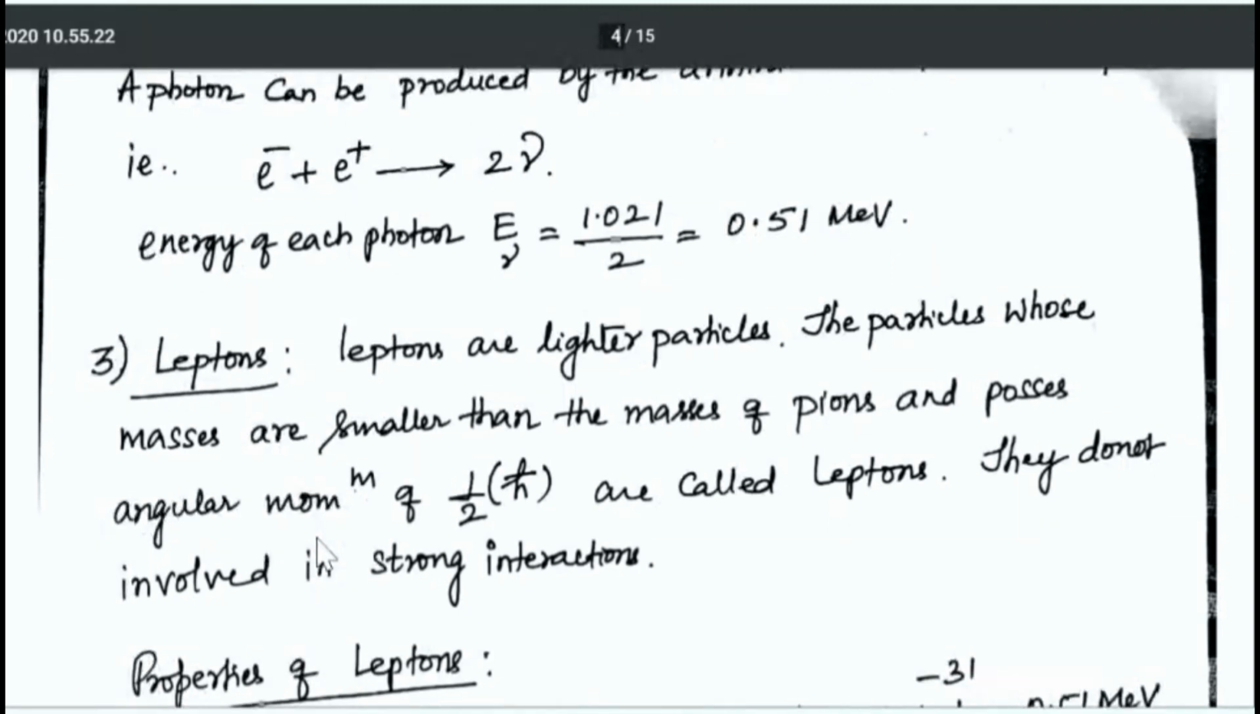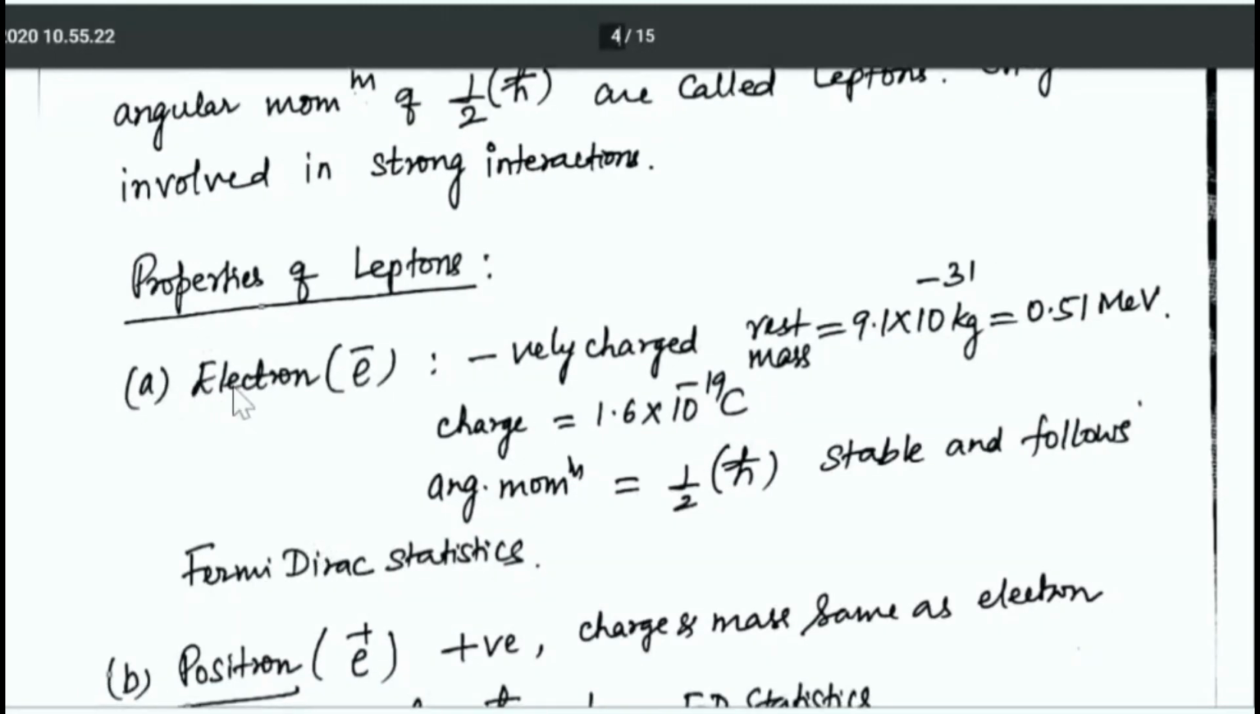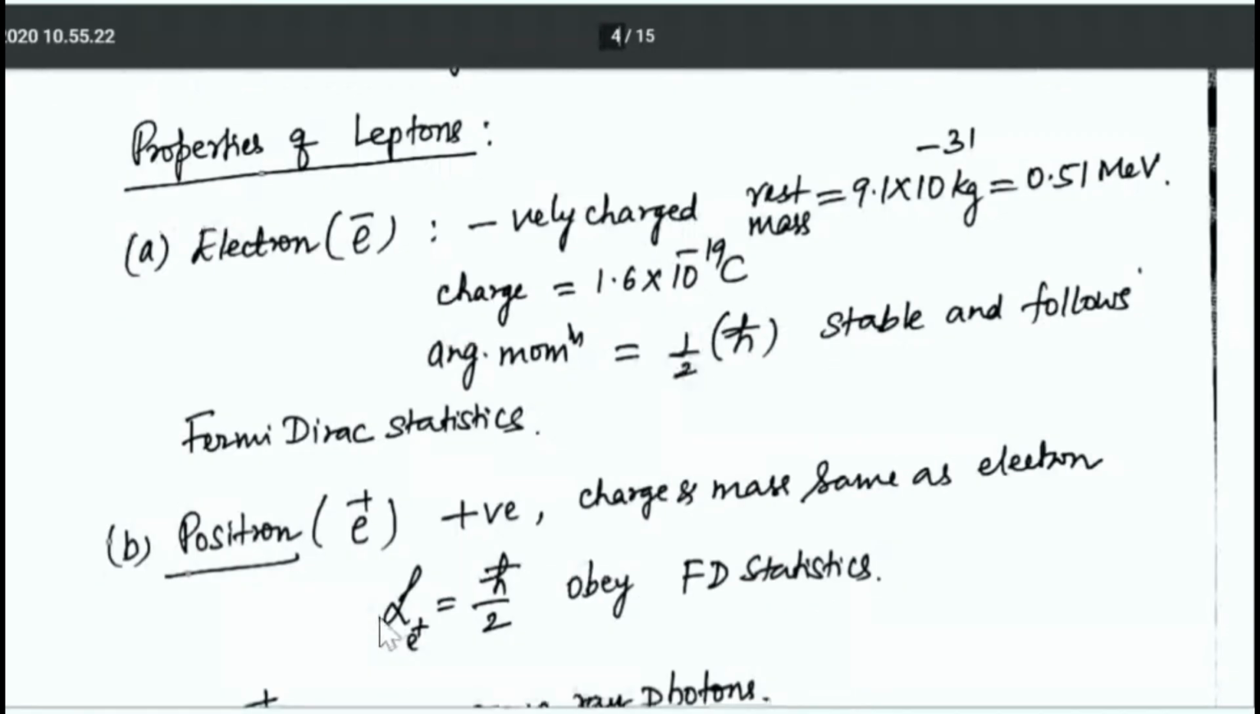What are the properties of leptons? A. Electron is a lepton. It is denoted as e minus. They are negatively charged. Rest mass is 9.1 into 10 raised to the power minus 31 kg. In MeV, its rest mass energy is 0.51 MeV. So charge of the electron, as you know, is 1.6 into 10 power minus 19 coulomb. And angular momentum of an electron is always half integral of h by 2 pi, that is h by 4 pi. And they are stable and they always follow Fermi-Dirac statistics.